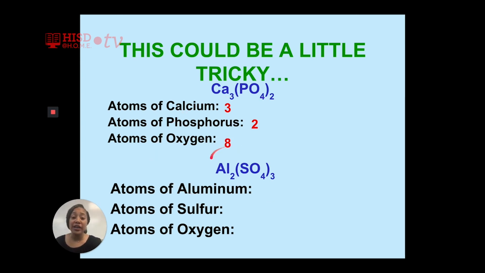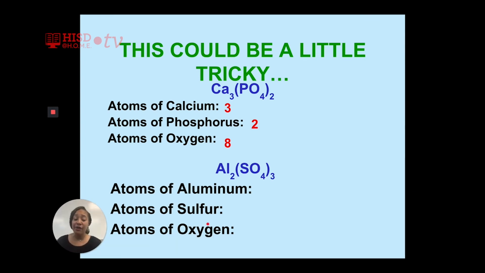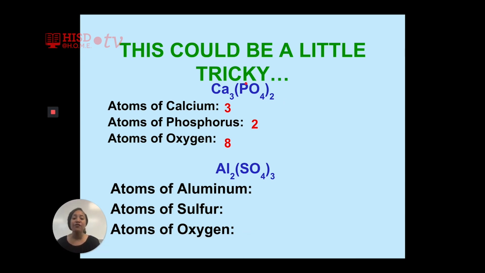For the next 30 seconds, I want you to tell me the number of atoms of aluminum, number of atoms of sulfur, and then the number of atoms of oxygen. 30 seconds starting now. Again, look at your subscripts. Remember what to do when an element does not have a subscript. And remember to multiply the number outside of the parentheses by everything inside of the parentheses only. You have about 10 seconds left.